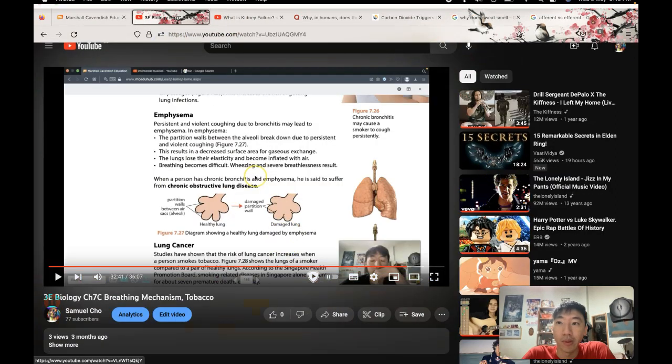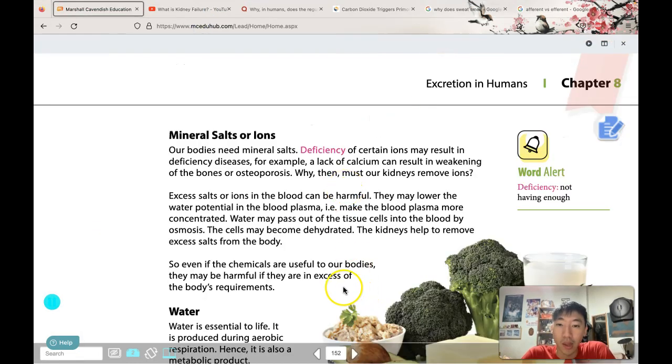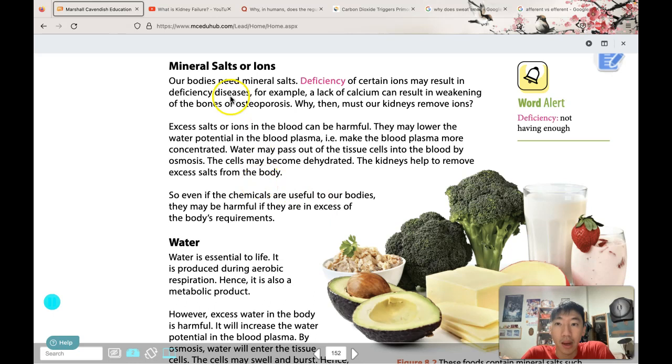Okay, so the other waste products are mineral salts and ions. Our body needs some mineral salts. For example, we need calcium for strong bones. We also need iron to build the hemoglobin found in the red blood cells. However, excessive salts or ions can be harmful because these salts will lower the water potential in our blood plasma and make it more concentrated. That means there's too much salt in our blood.